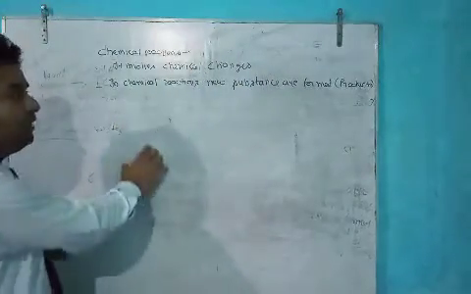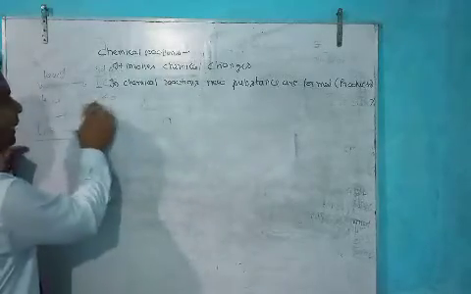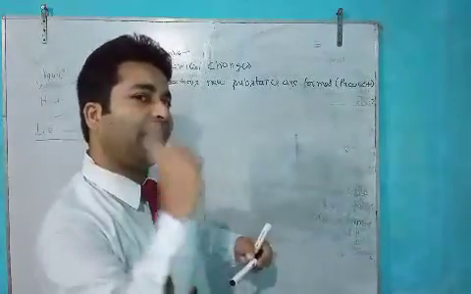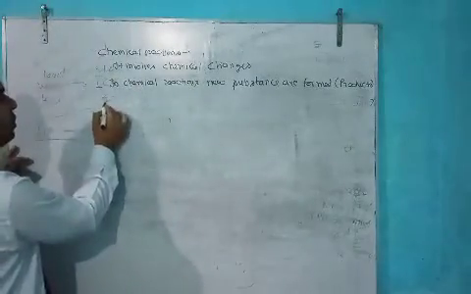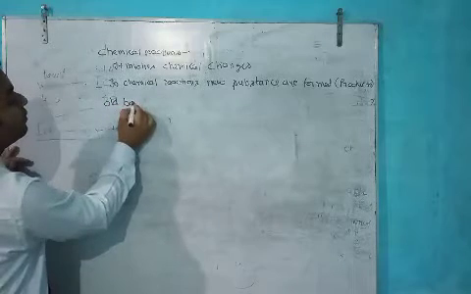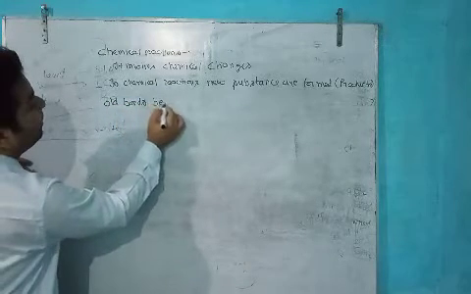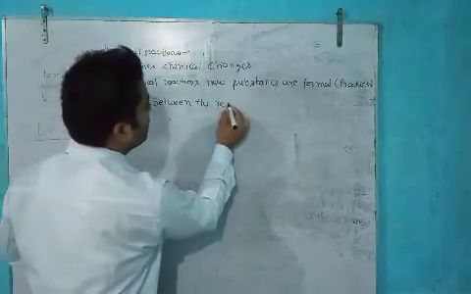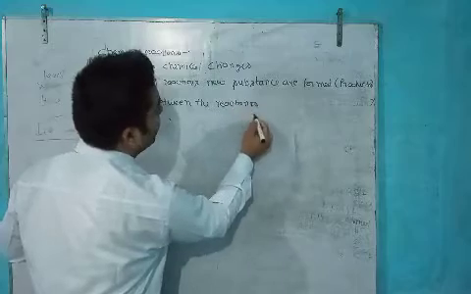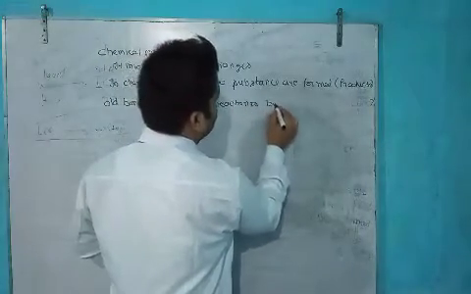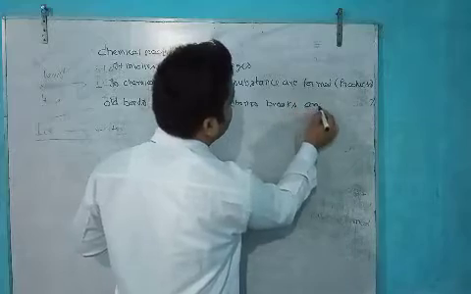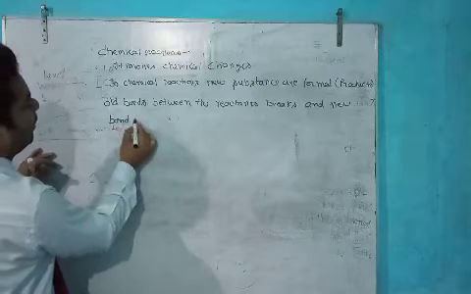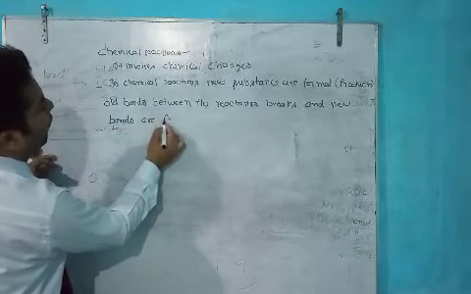So in chemical changes, old bonds between the reactants break, and new bonds are formed.